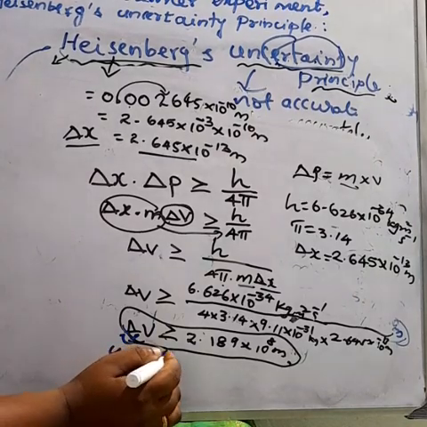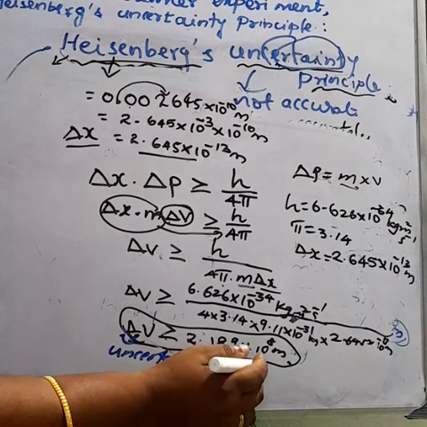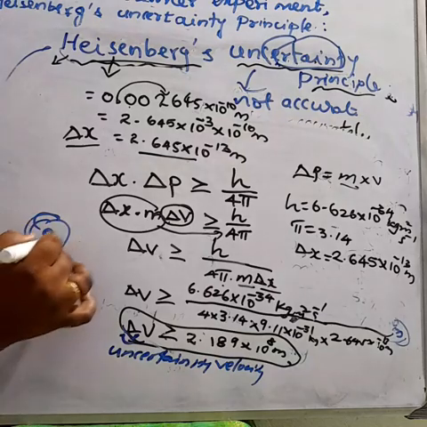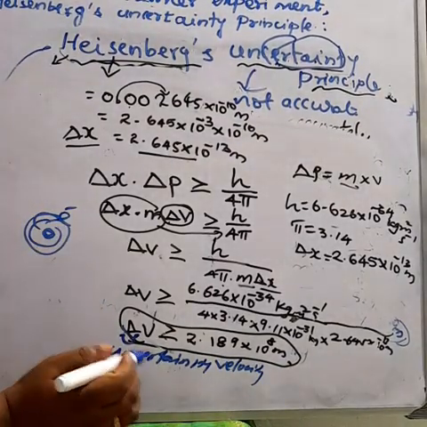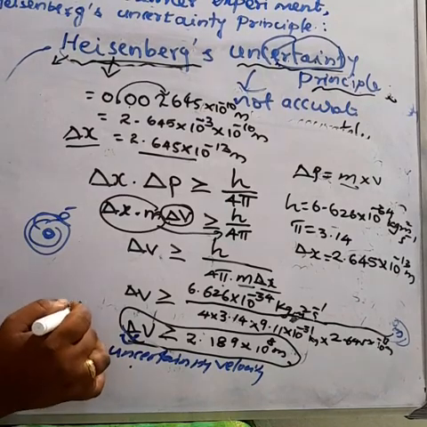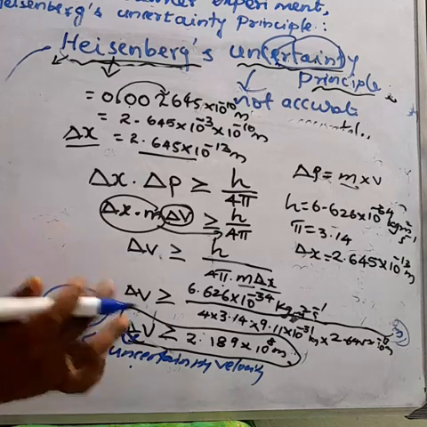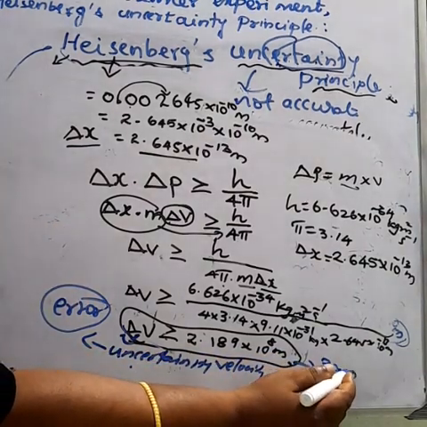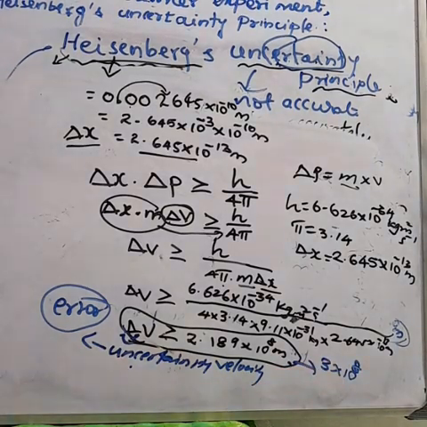When the electron is revolving around the nucleus, it can lose energy and the velocity will change. So uncertainty means it is not exact. The uncertainty in the velocity of the electron is comparable with the velocity of light. What is the velocity of light? You know, 3 into 10 power 8. So the uncertainty in the velocity of the electron is comparable with the velocity of light.